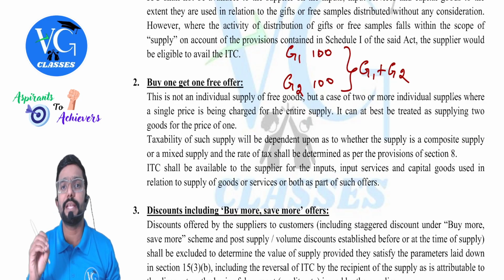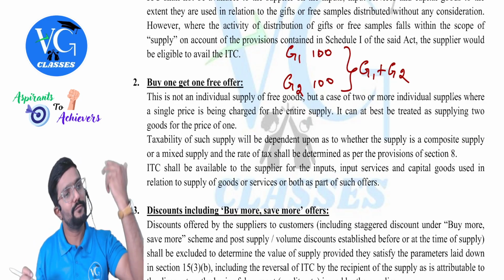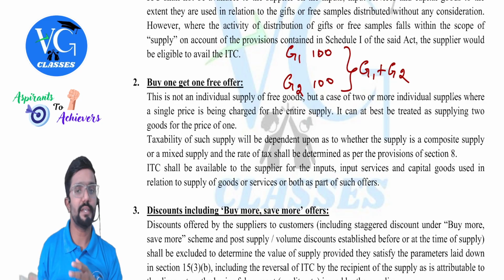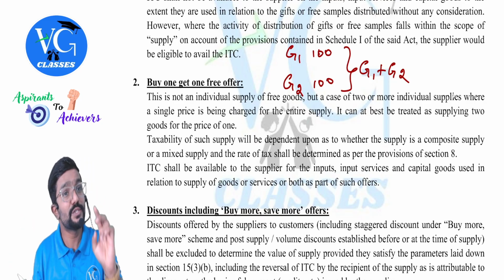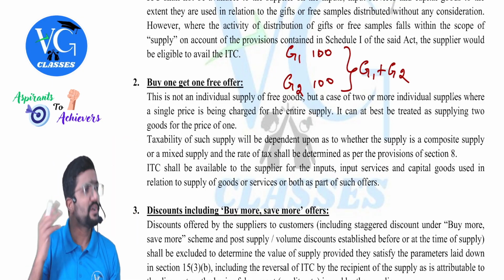Now credit, what can be claimed is only 100 or 200? Full 200. Sir, one product is given for free, sir. No. Guys, two products are sold at a price of one product. We will call it like that.